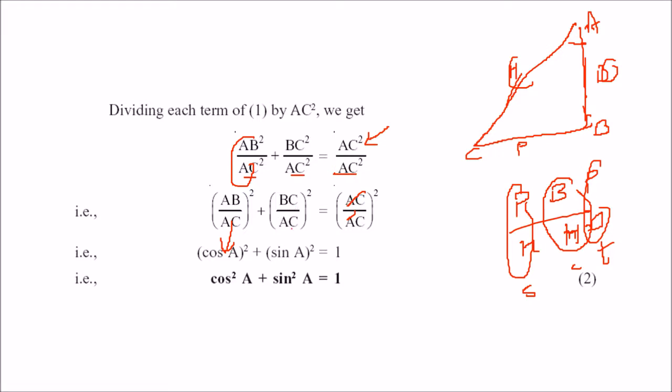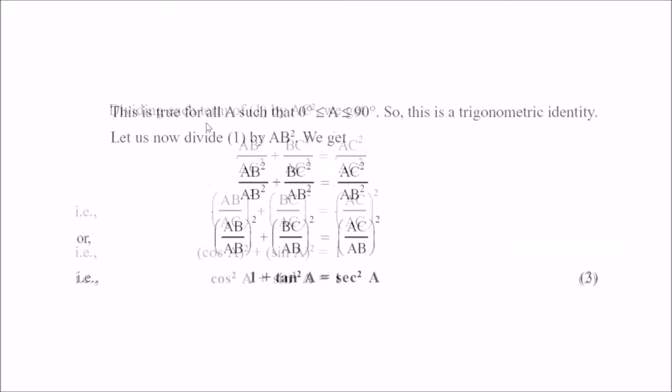Similarly, BC by AC can be written as sine A, because BC by AC is nothing but your perpendicular by hypotenuse. This cancels out. So this is cos square A plus sine square A is equal to 1. This is the identity we are going to use a lot in our later discussions.